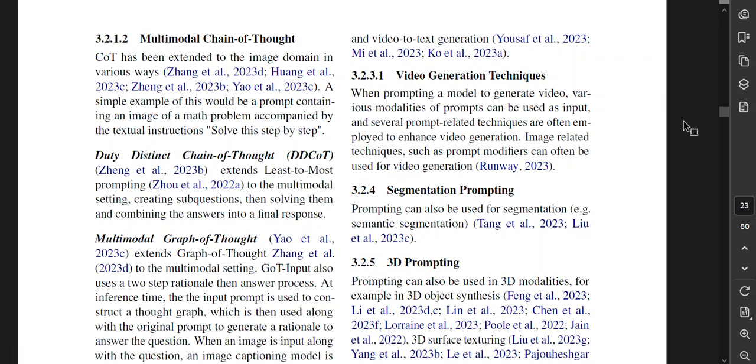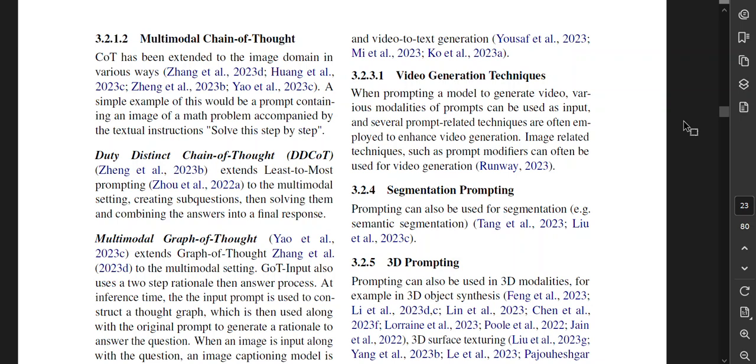Multimodal chain of thought. Chain of thought has been extended to the image domain in various ways. A simple example of this would be a prompt containing an image of a math problem, accompanied by the textual instructions, "Solve this step by step." Duty distinct chain of thought extends least to most prompting to the multimodal setting, creating sub-questions and then solving them and combining the answers into a final response.